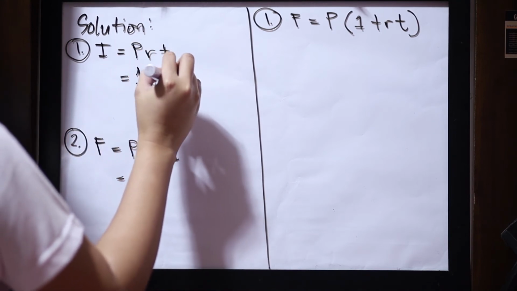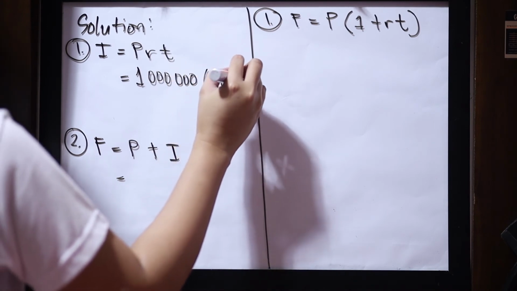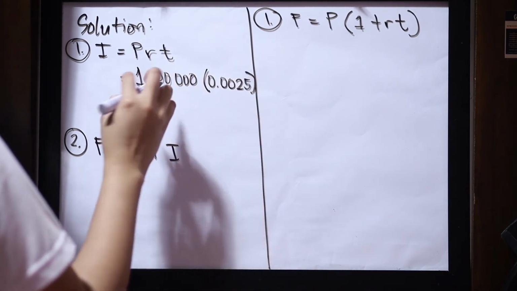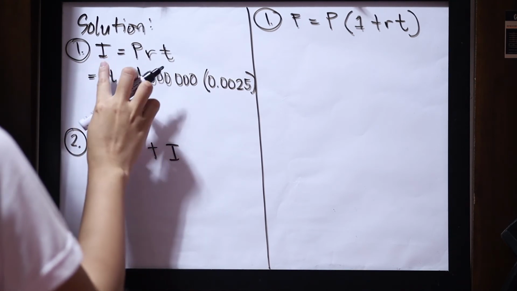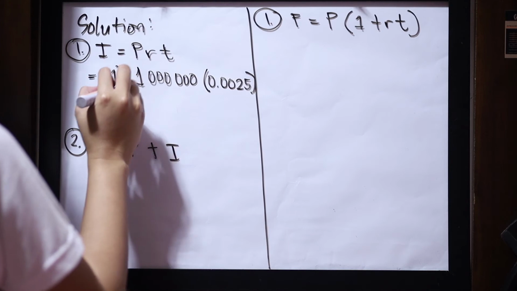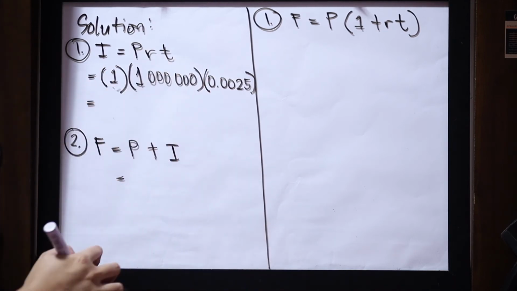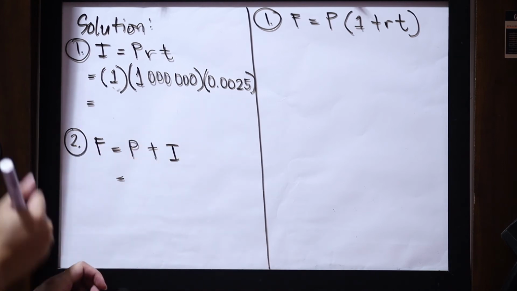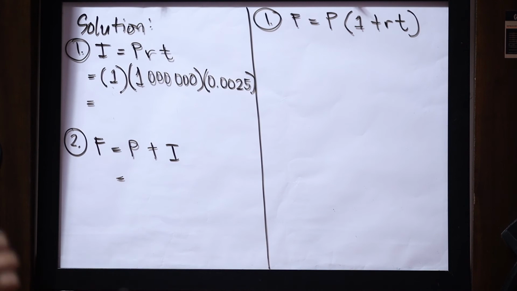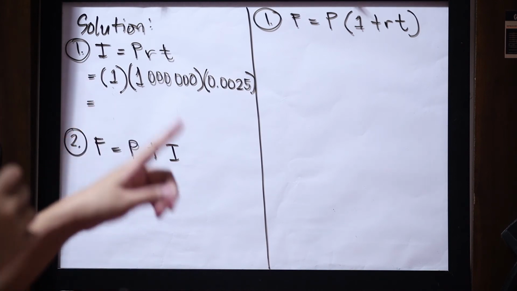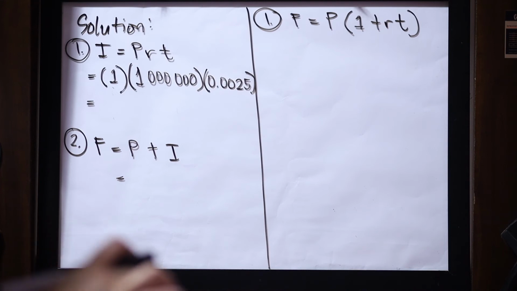1, 2, 3, 4, 5, 6 zeros, multiplied by the rate, 0.0025, multiplied by the time. Oh, it's just 1 year. 1 year. It is okay if you reverse the order, since the operation between the numerical values is just multiplication. You can't interchange them if the operations are not all multiplication.